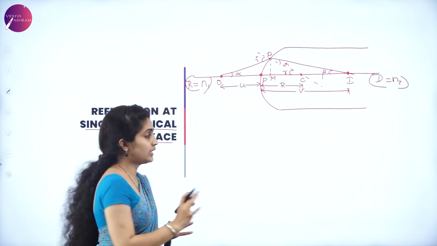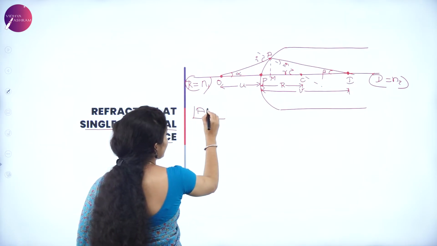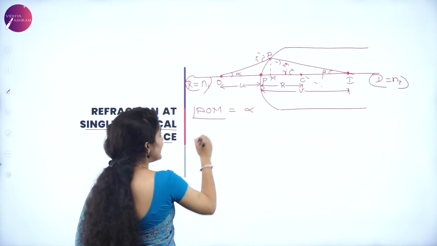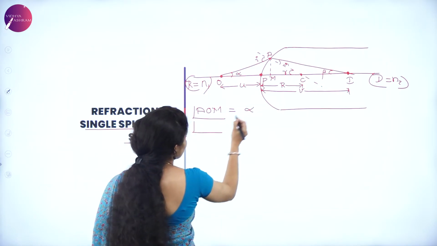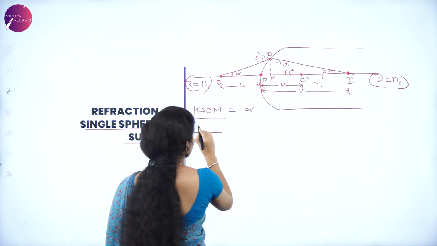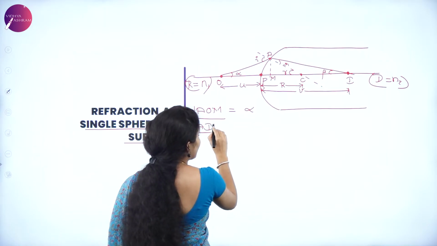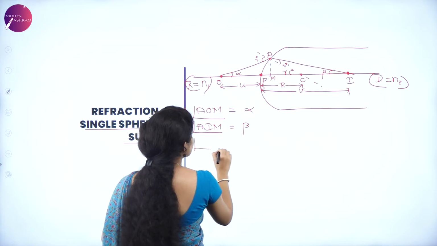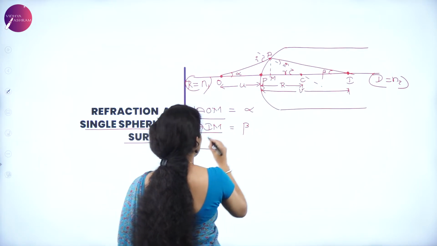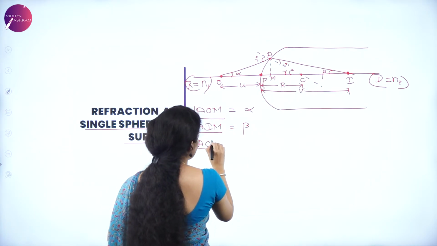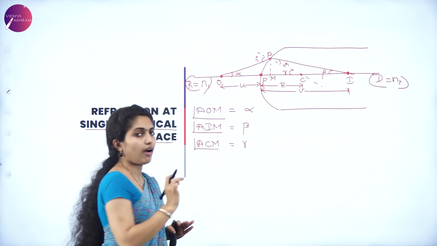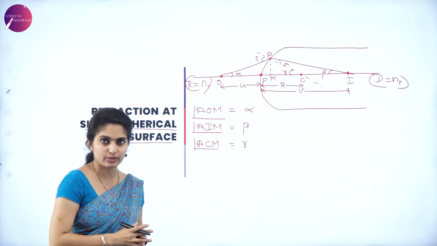Now consider angle AOM equal to alpha. Next, angle AIM, call this beta. Order wise I'll go. Next is angle ACM, which is angle gamma. We have alpha, beta and gamma angles present over here.